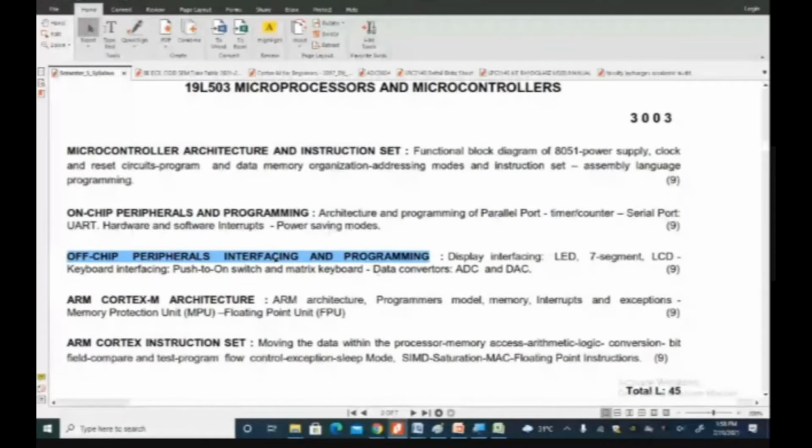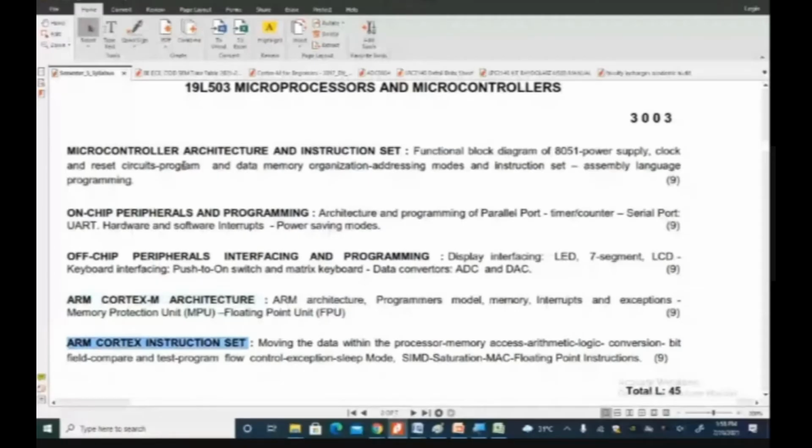So the first three units are one complete cycle: microcontroller architecture, on-chip programming of the peripherals inside the chip, and the peripherals outside the chip. What we did with 8-bit in the first unit, we do the same thing with 32-bit in the fourth and fifth units.